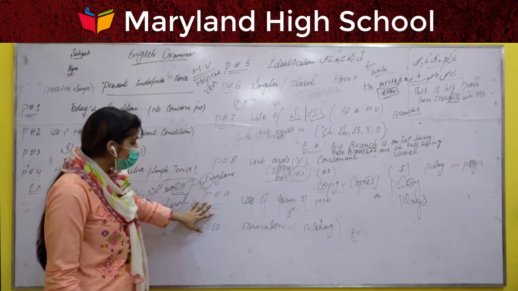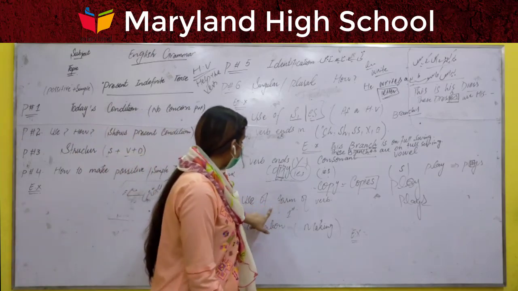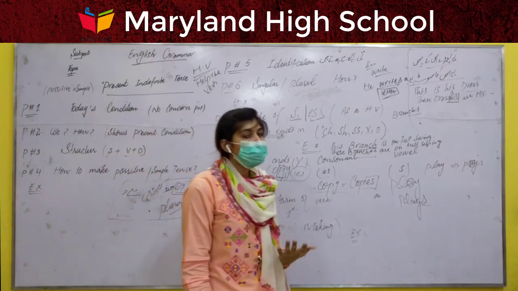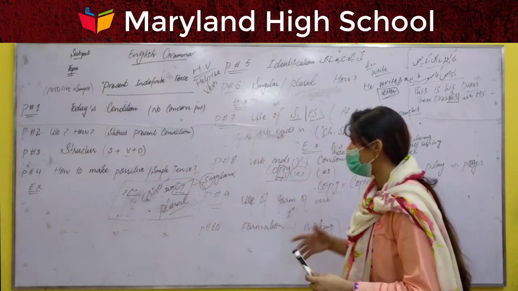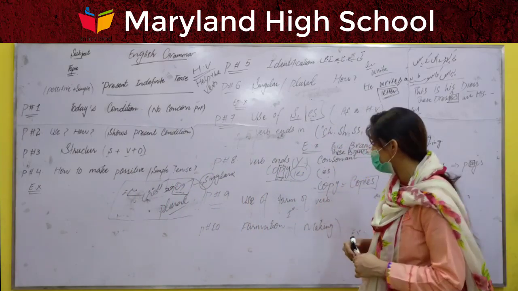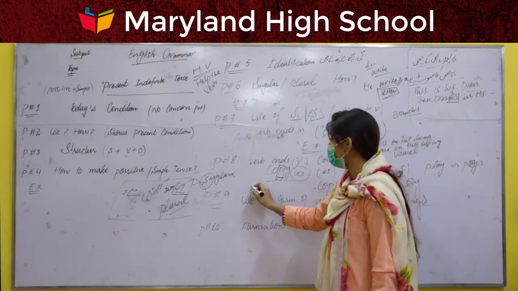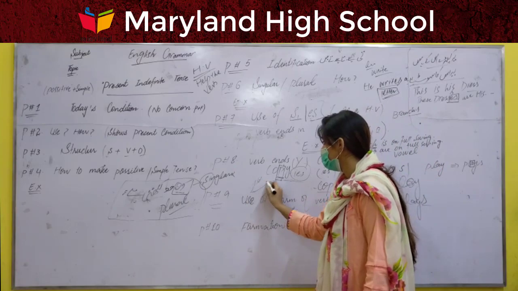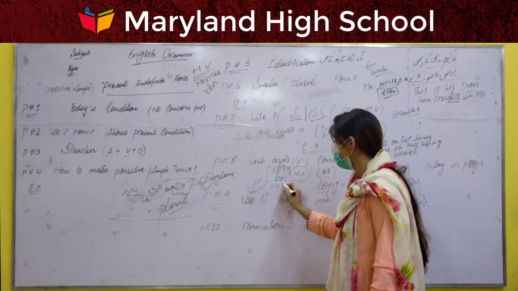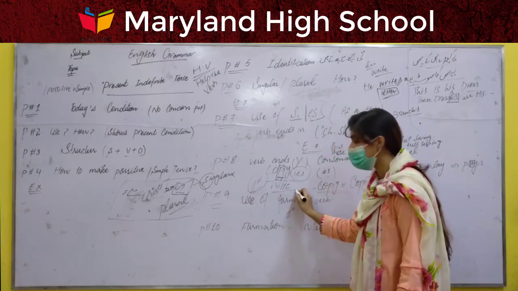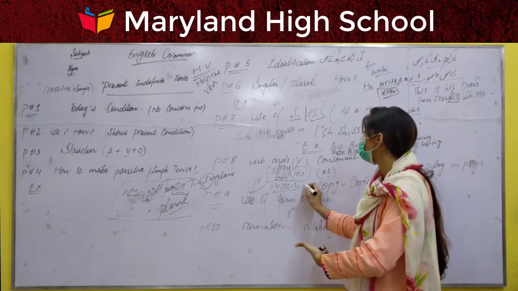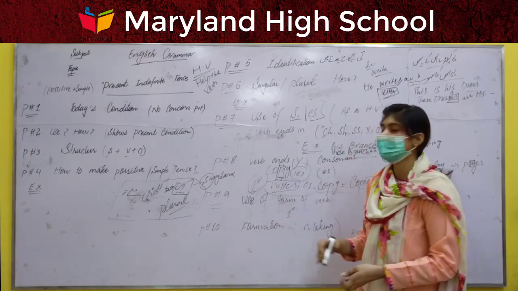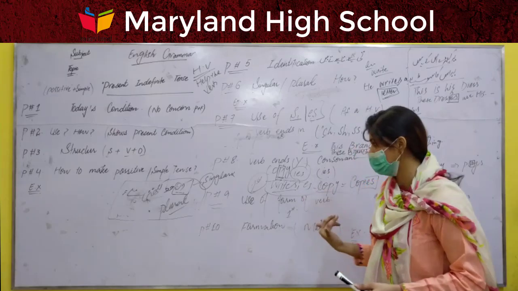Okay, the second last point is the use of the first form of the verb. How can we use it? Because we are discussing only positive simple sentences, we will add the first form of the verb. Write is the first form of the verb. Then we add s or es with it to complete our sentence.